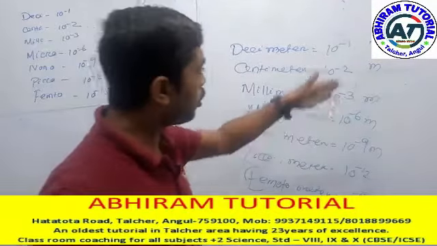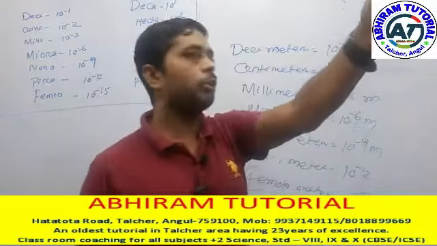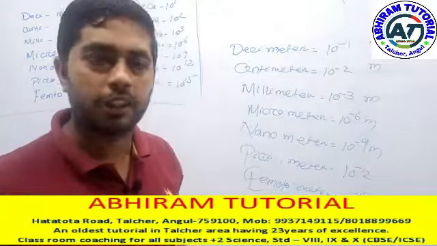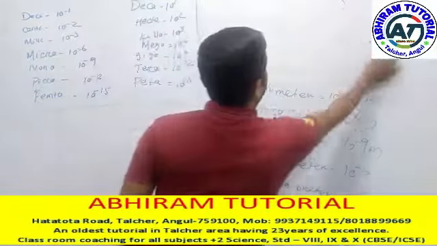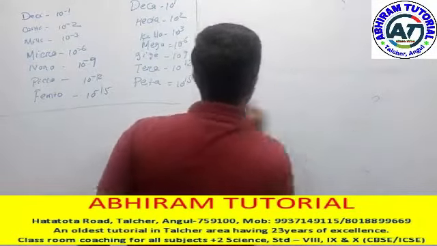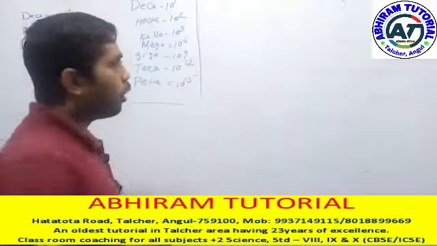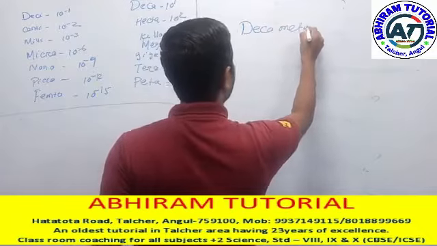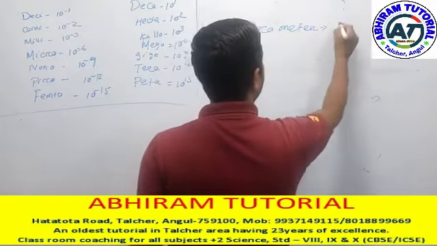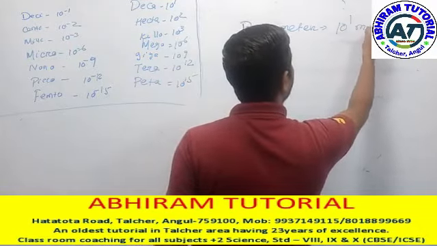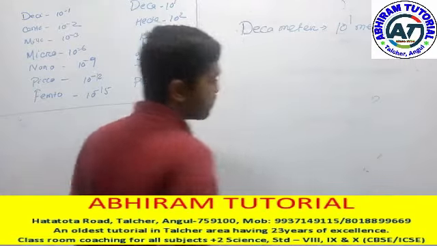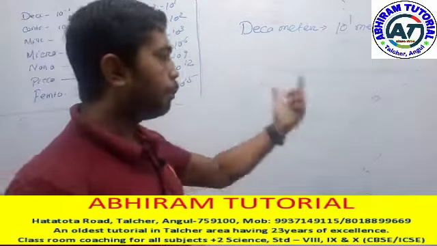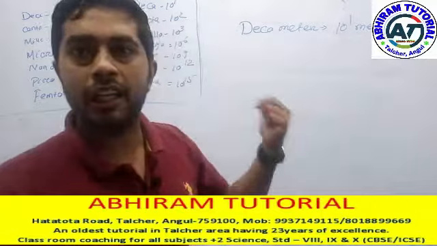Now the standard form is meter. We are going to the higher form of the length. How can we do that? Just see. Higher form, you know, decameter. This is the higher form of meter. This means 10 to the power 1 meter. Before we were telling about micro units, now we are telling about macro units.